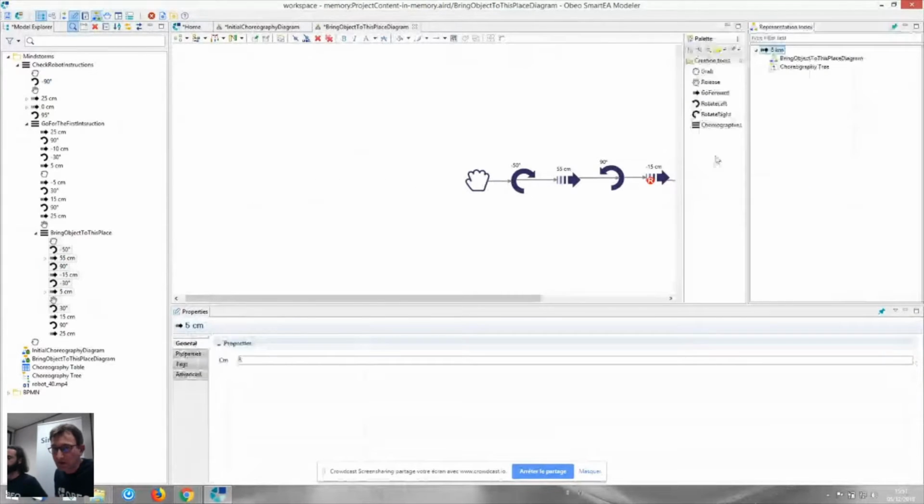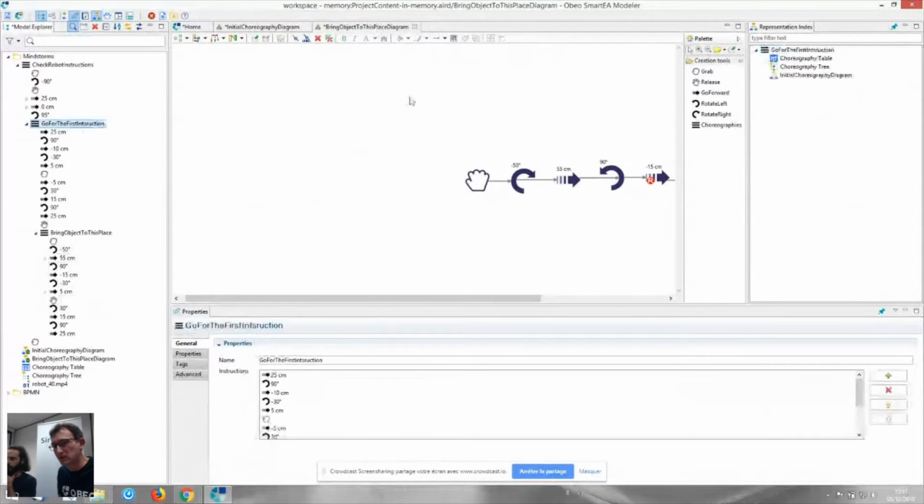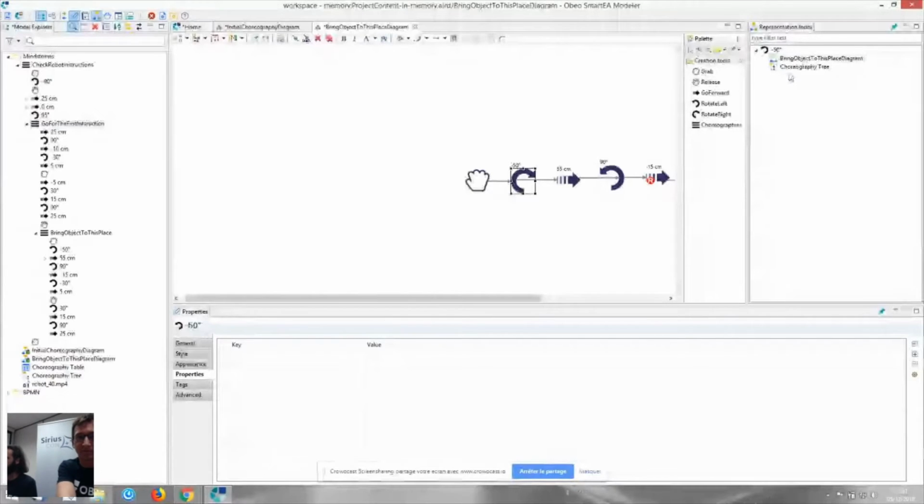So Smarty comes with this specific view, bringing your users a way to see where an element is represented. It is contextual to the selection. Yes, when you select an element in the Model Explorer or in the graphical representation, you can see all representations where this object is used. For example, for the rotate with 50 degrees value, I can see that this object is used by the bring object to displace diagram representation and in the choreography tree.